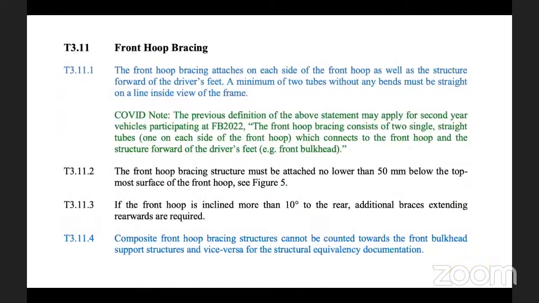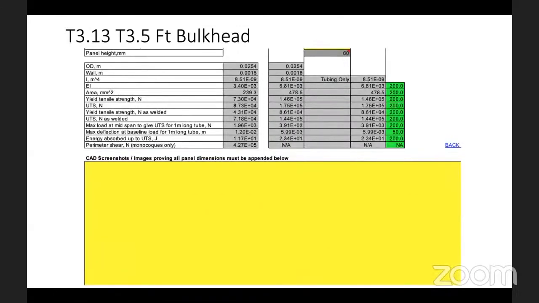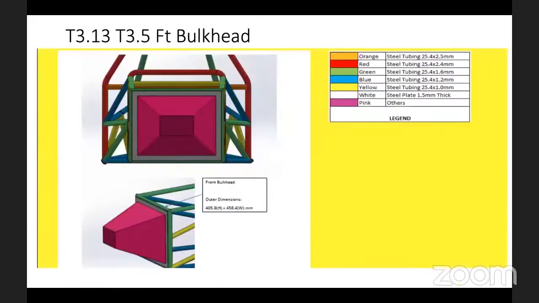So this is what I was explaining to you about the rule. If I go next, what we have is the bulkhead. It's almost the same. The yellow area is where you need to put the input, and the area which turns green is an indicator to understand you are in the right direction, or that you still need to do something in terms of the minimum condition requirement. The same thing you have here: an area to place your images.